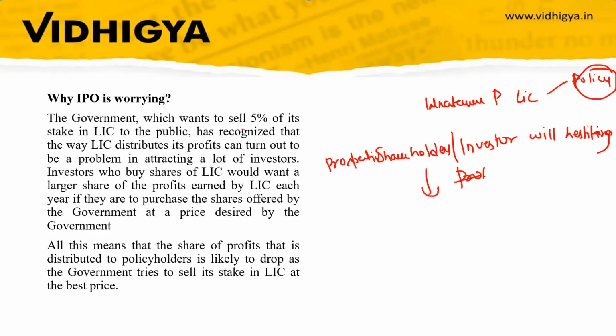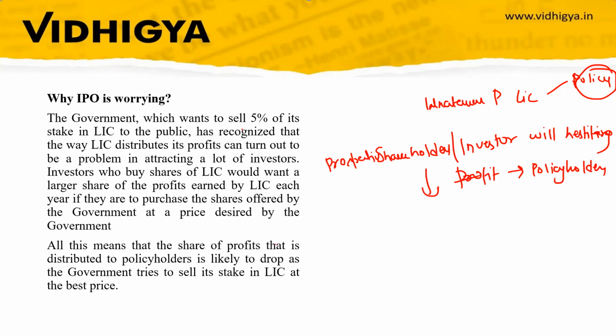Investors who buy shares of LIC would want a larger share of profits earned by LIC each year if they are to purchase the shares offered by the government at a price decided by the government. So if investors want to invest in LIC, they want a larger chunk of the profit which LIC gets from investing and from surplus. If they do not get it, they will hesitate to invest in LIC.